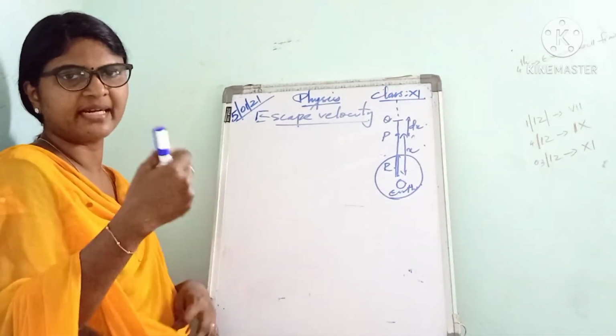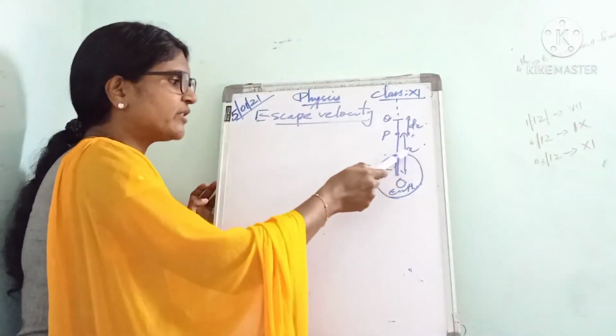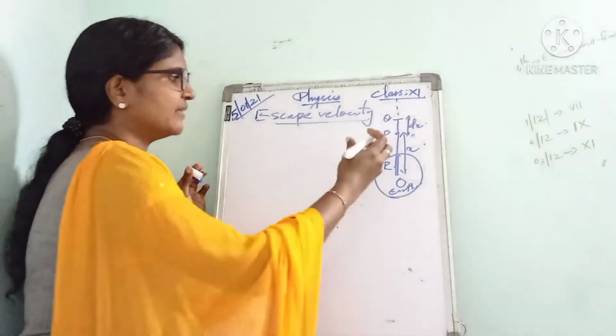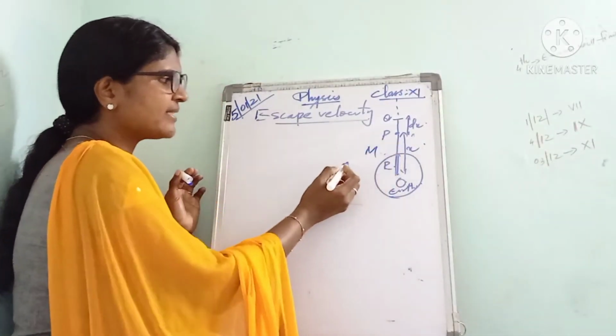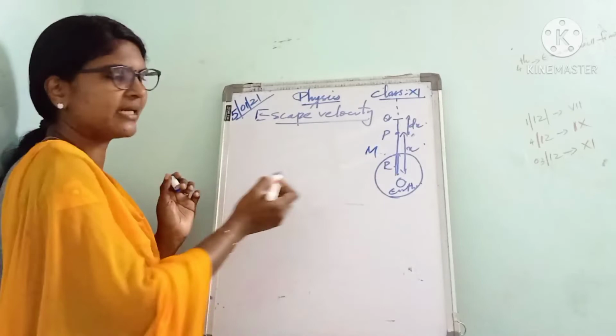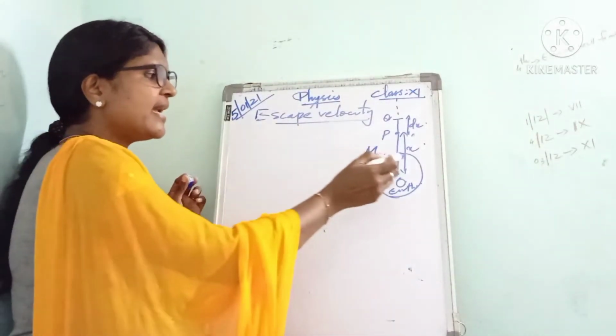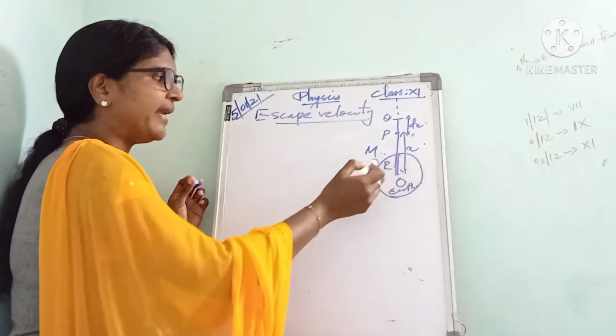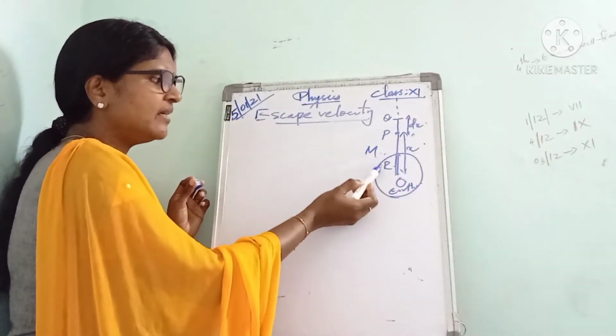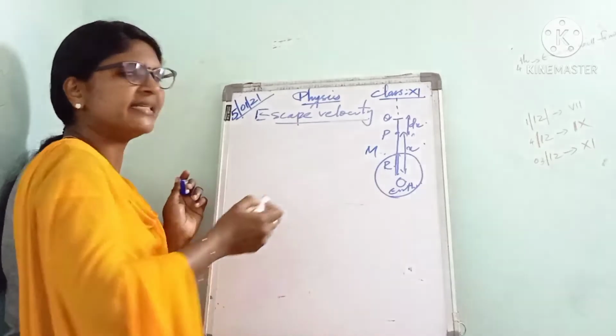For that, we are considering the Earth to be a sphere of mass M and radius r, with O as its center.